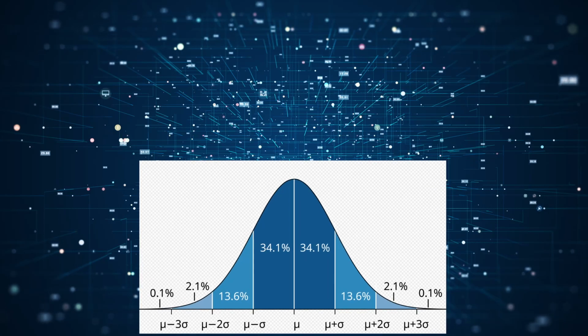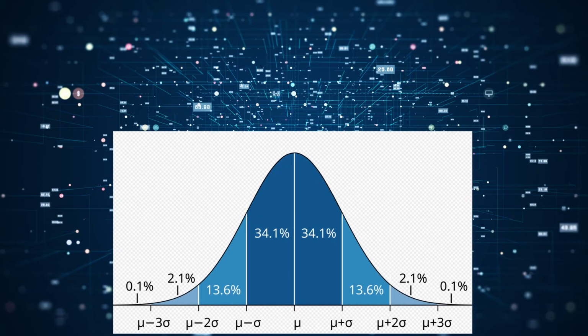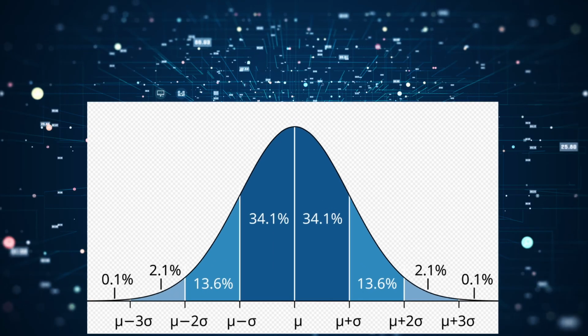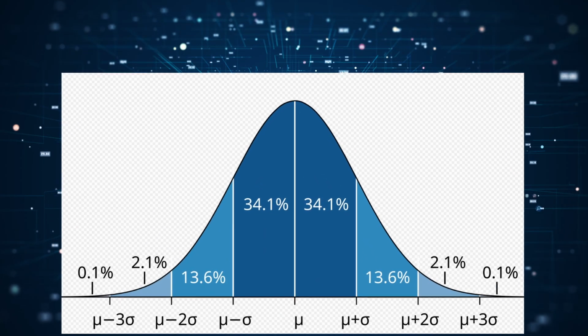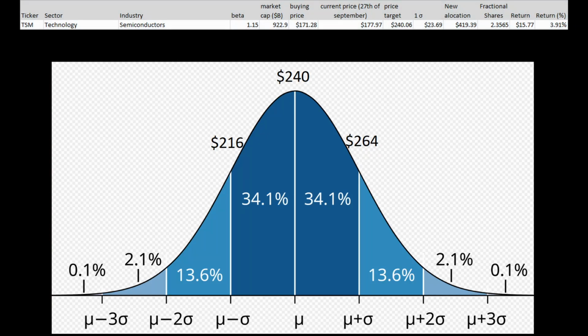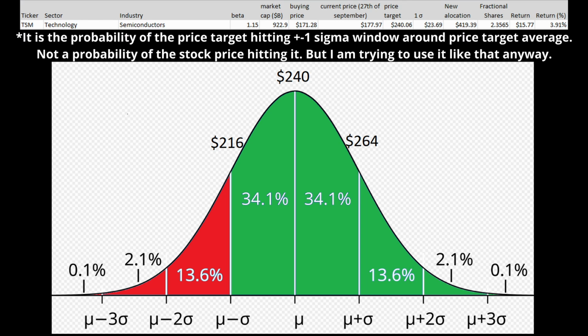I use standard deviation, sigma, to measure this variability. Although stock prices can't have a normal distribution since they can't go below 0, the normal distribution is a handy approximation. For example, my price target for TSM is $240.06, with a standard deviation of $23.69. This suggests a 68.2% probability that the stock price in 6 months will be between $216.37 and $263.75, and an 84% probability that it will be above $216.37. While these standard deviations don't directly translate into probabilities of price movement, it's a concept worth exploring.